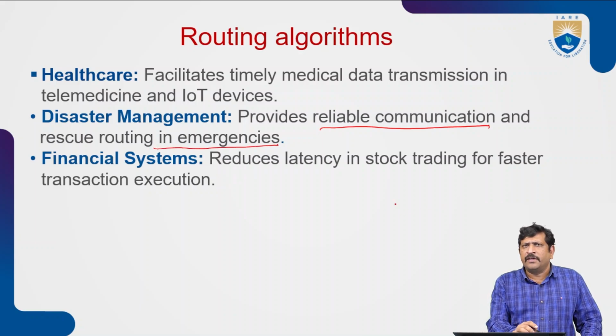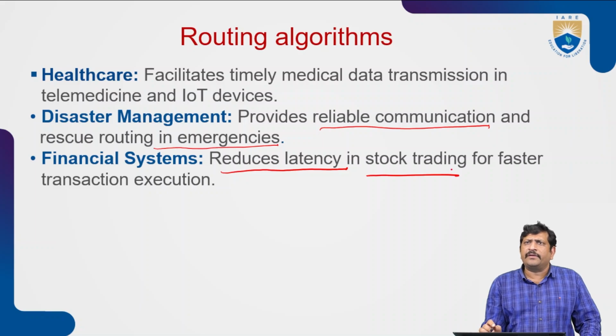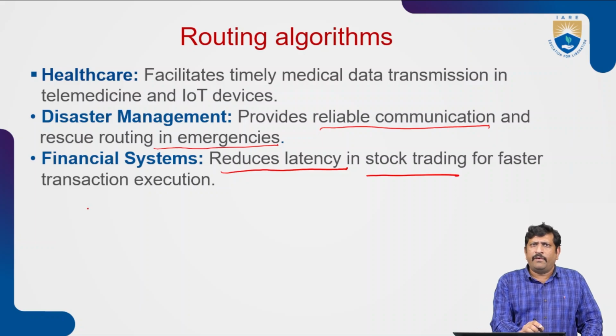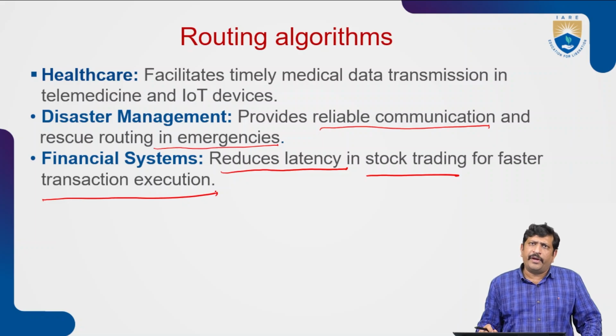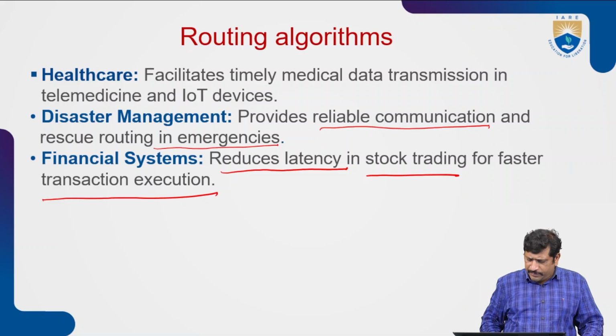The financial system. The financial system reduces latency, and reducing latency means reducing time delay. In financial systems like stock marketing and stock trading, transactions can be executed fast. Latency can be reduced, so the time delay for executing stock trades is reduced.